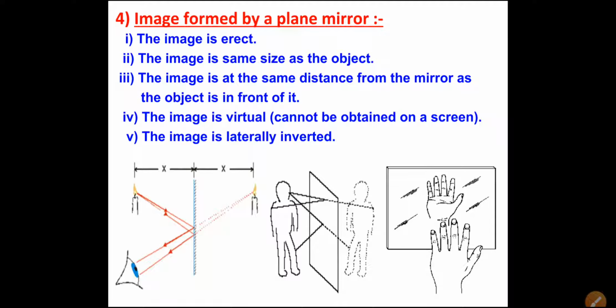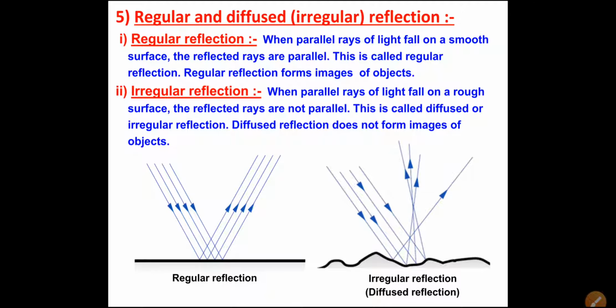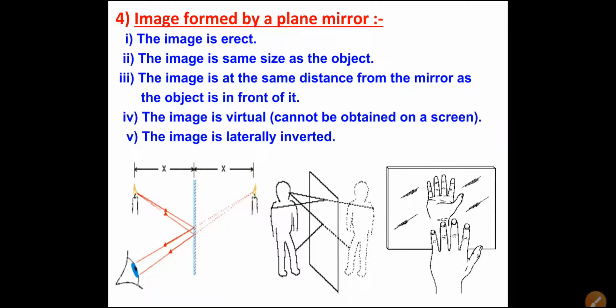Now image formed by a plane mirror. You have learnt this in the previous class also. Image is erect. Image is the same size as the object. Image is at the same distance from the mirror as the object in front of it. The image is virtual, means which cannot be obtained on a screen, and the image is laterally inverted. So all these are the characteristics of the image formed by the plane mirror, which you have learned in the